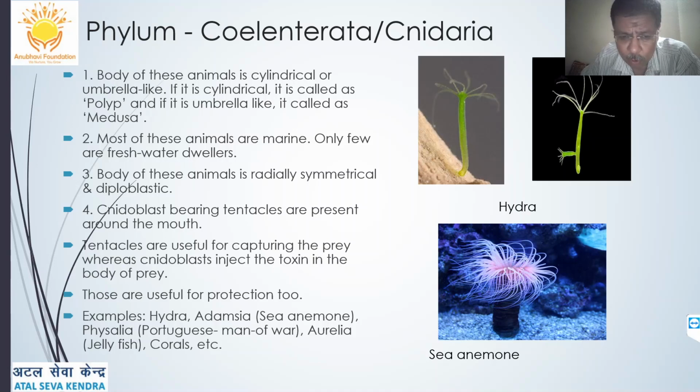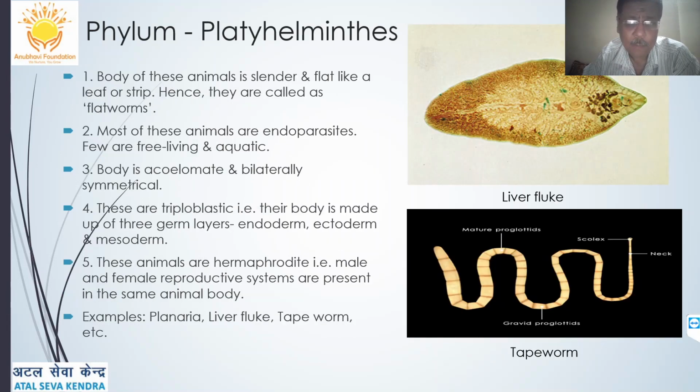Examples, as I told you, are Hydra, then Adamsia, that is sea anemone, then Physalia, that is Portuguese man of war. You should know these examples along with their other famous names: Portuguese man of war, Aurelia or jellyfish, then the corals, etc. Lakshadweep island is made up of corals. You should know this.